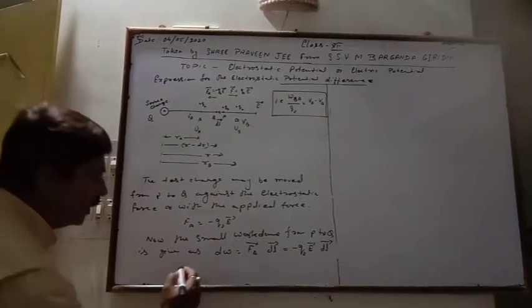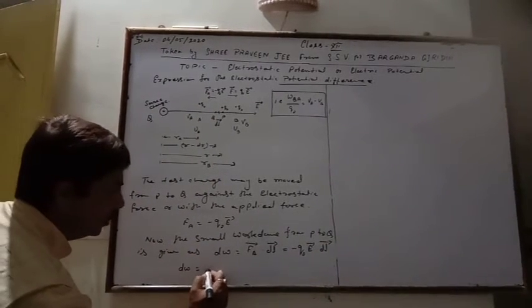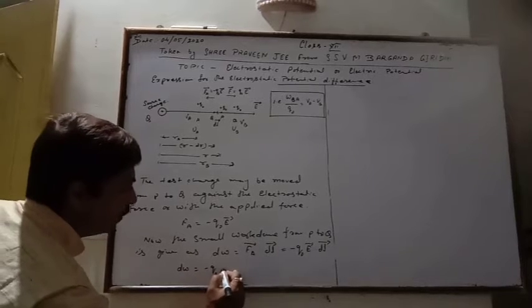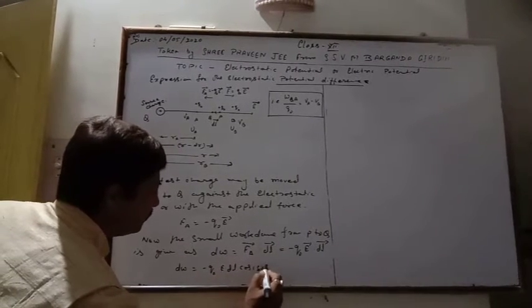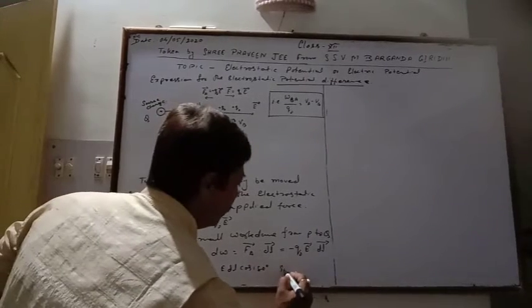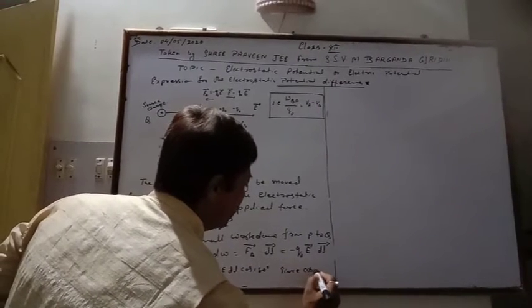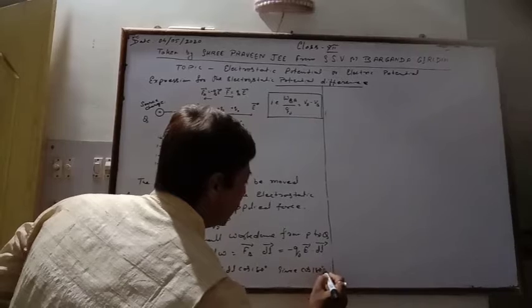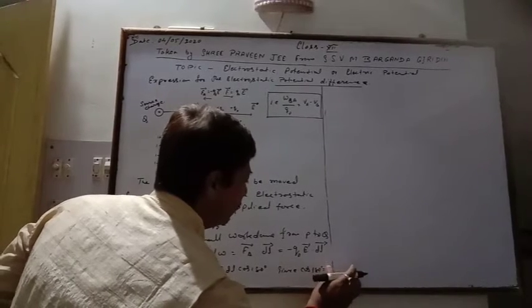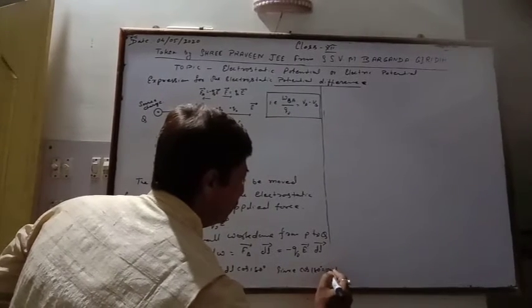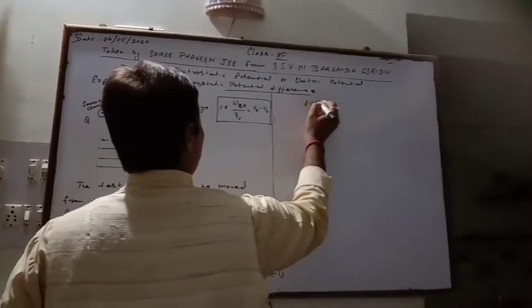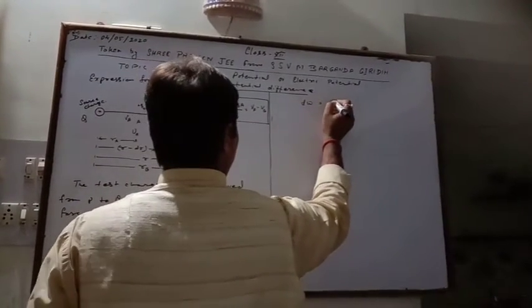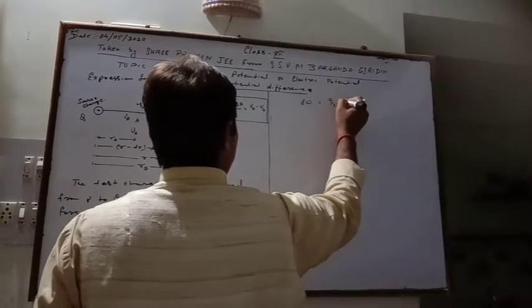Again, dW is equal to minus Q naught E dl cos 180 degrees. Since cos 180 is equal to minus 1, in that case work dW is equal to Q E dl.